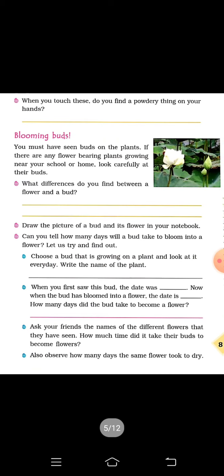Now let's come to this page. We are starting with this page, that is blooming buds. If you see in the picture, a bud is a smaller part. Bud is basically the first phase of the flower. When the bud is formed, then the flower will bloom and grow. So what is the difference between a bud and a flower? A bud is basically a smaller thing. It is the first phase of the flower, and then a flower is formed. And there is an exercise given to you. If you observe a bud and a flower, you can give the following answers according to it.